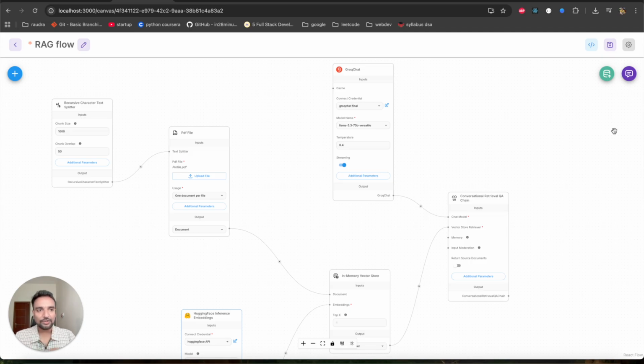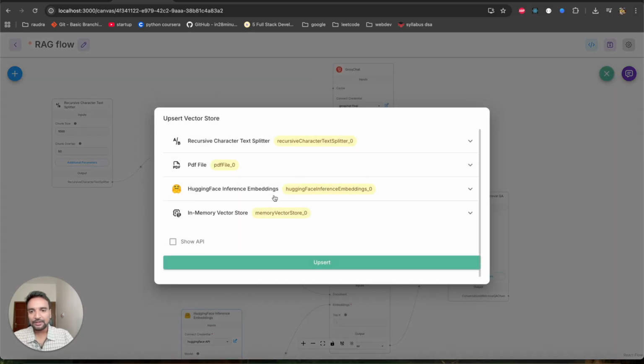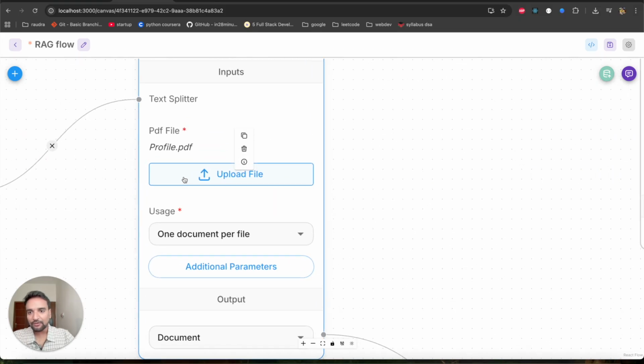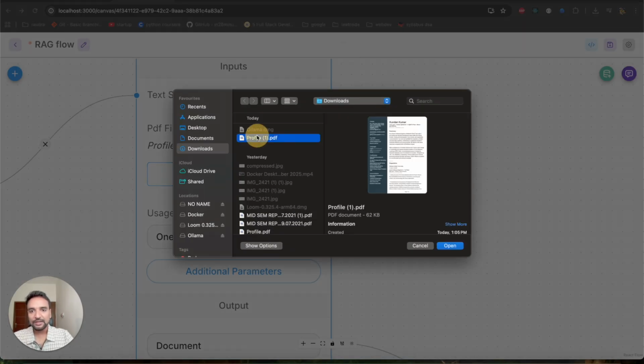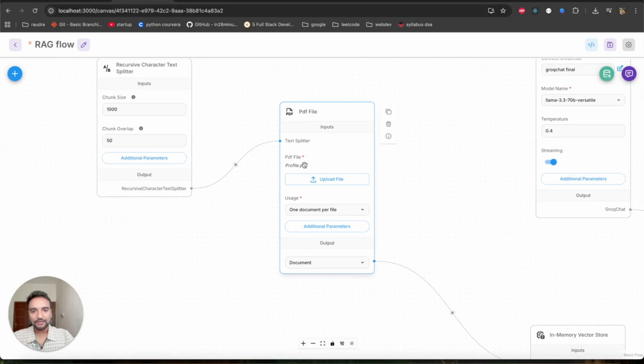Now let's see how to run this. The first step, of course, is to store our data in the vector database. For that, you see there is a symbol here, but before that, you select upload a file. See, there is an upload file option. You click on this, you select the file here, and then this file is selected.